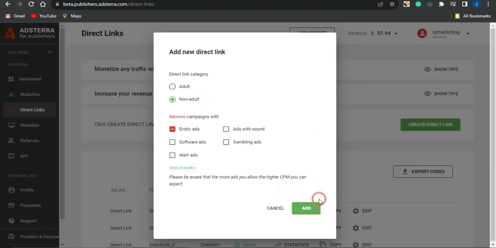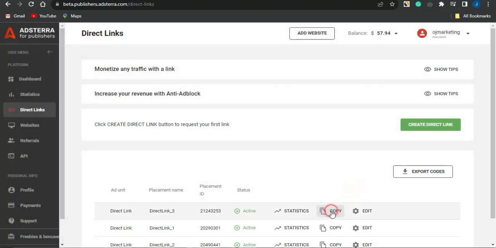It takes about 2 minutes or so for the direct link to get approved and be active on this platform. Then you can copy the direct link and utilize it to get clicks. I'm going to show you a self-clicking strategy you can use to make such cool cash with this Adsterra direct link. So stick on to the end of this video to utilize this simple strategy.